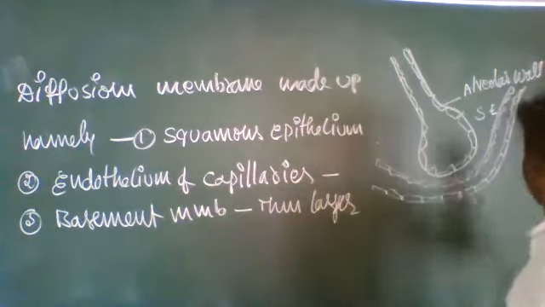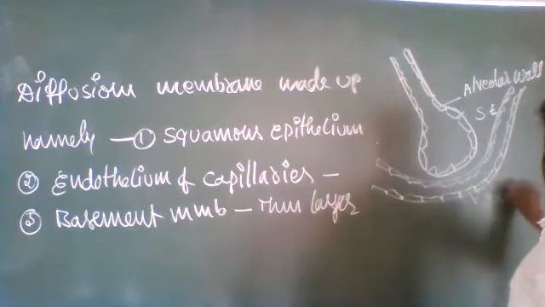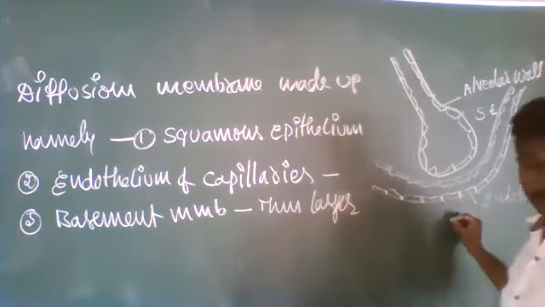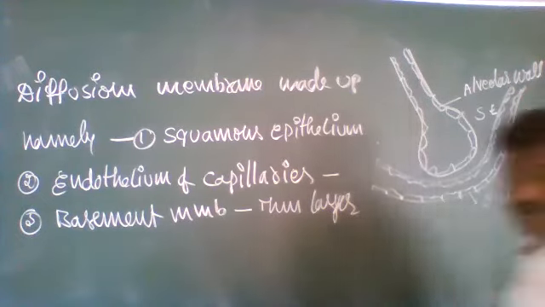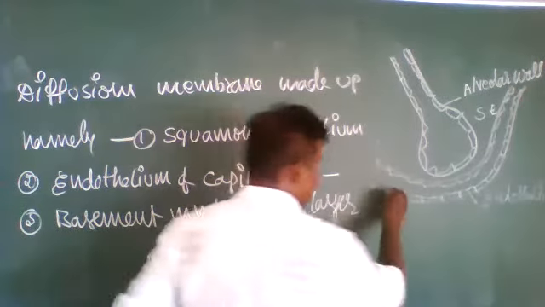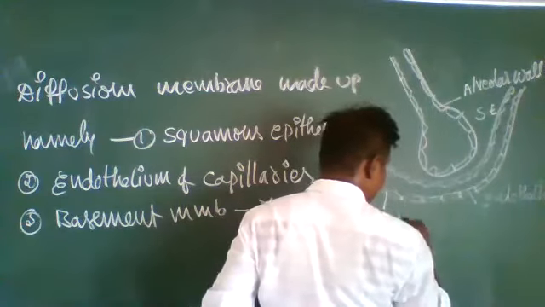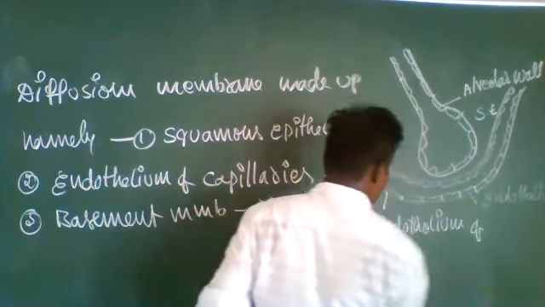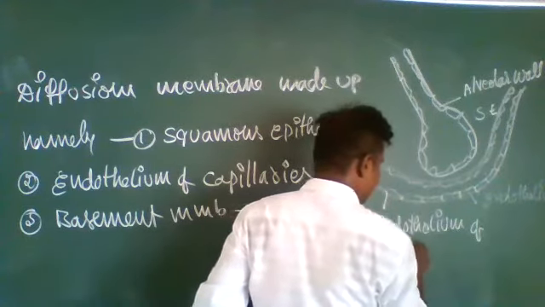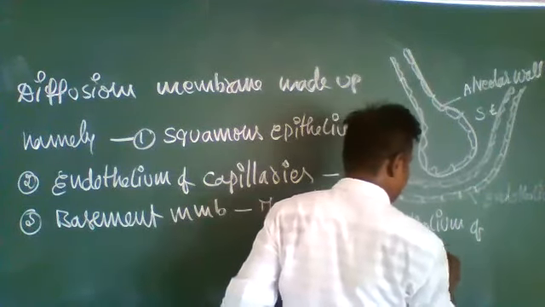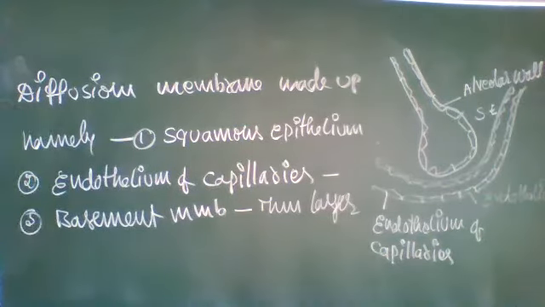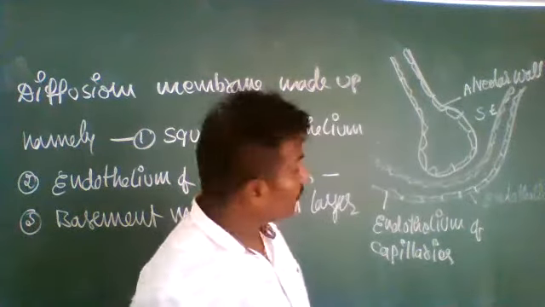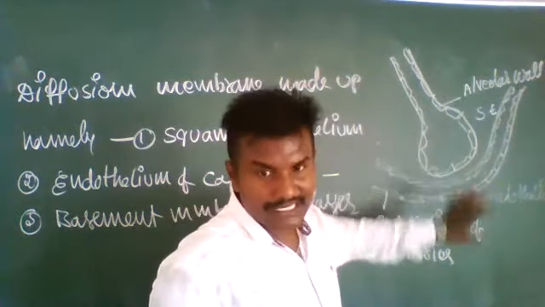This is the endothelium of capillaries. In between these two, another layer is called the basement membrane. In between the two is the basement membrane.